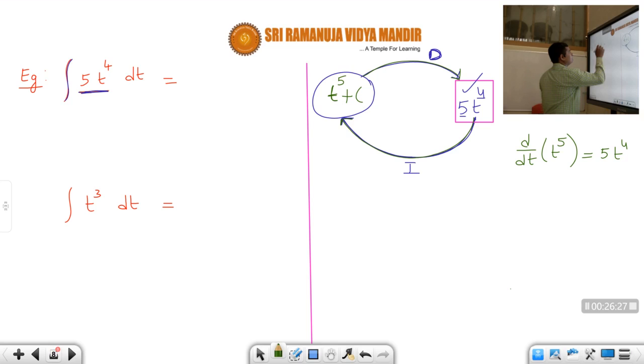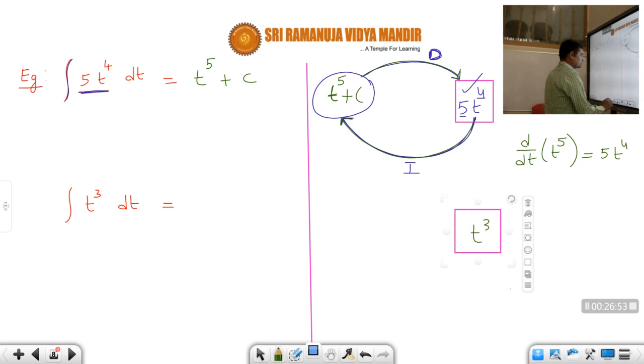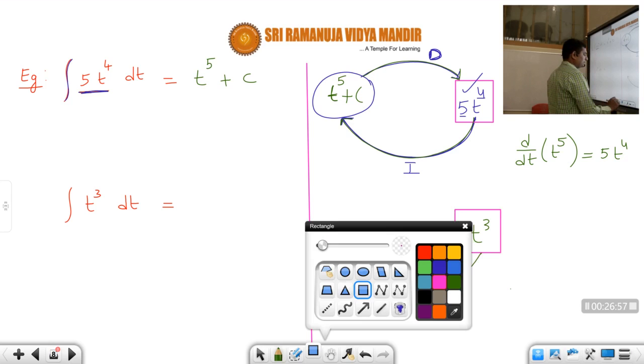So now similarly, let us calculate what is integral of t cube dt, students. Integral of t cube dt. That means we'll write here t cube. Okay. So now the integral of this t cube will be some quantity. Correct or not, students? Here you will get some quantity.